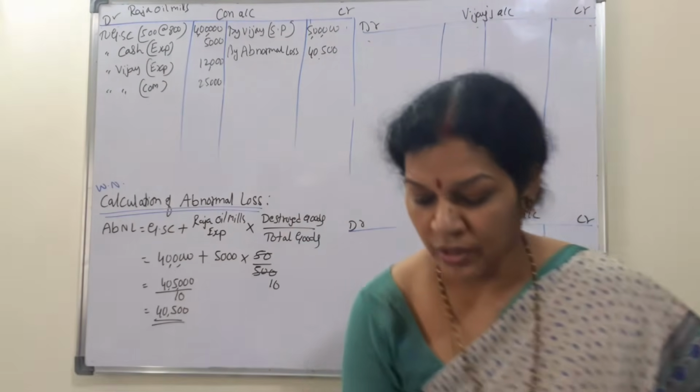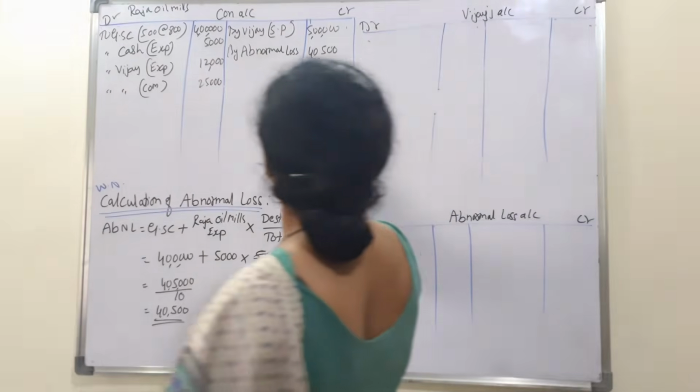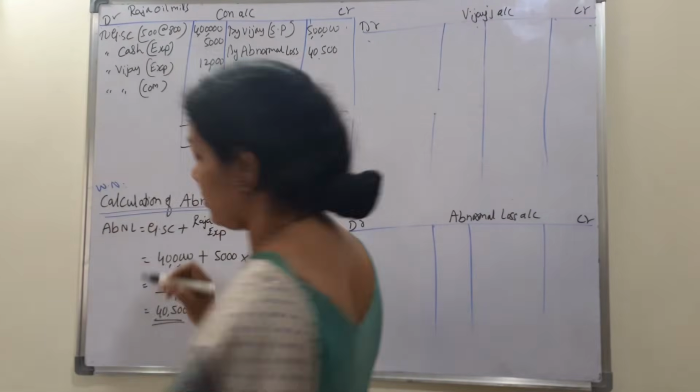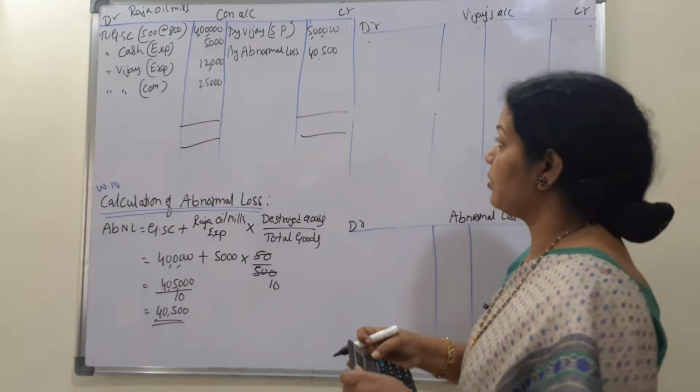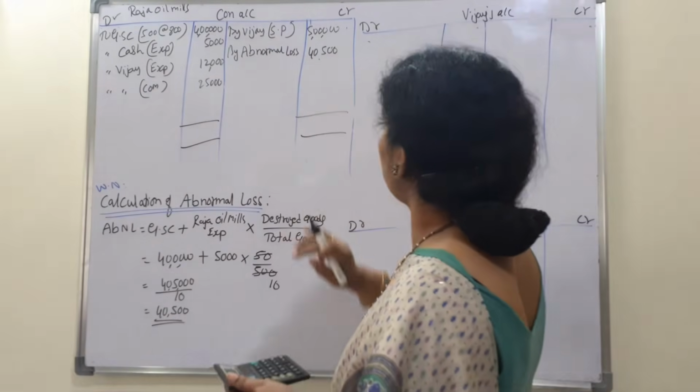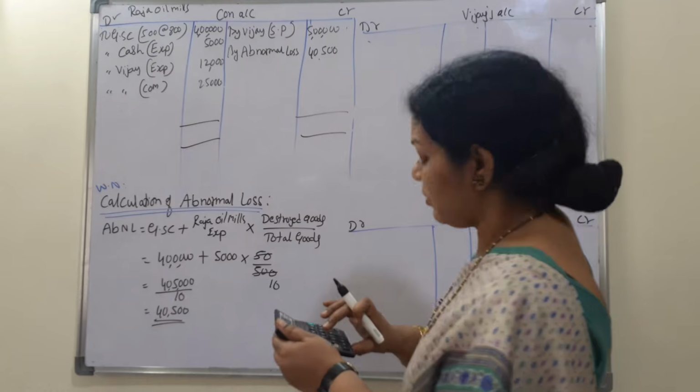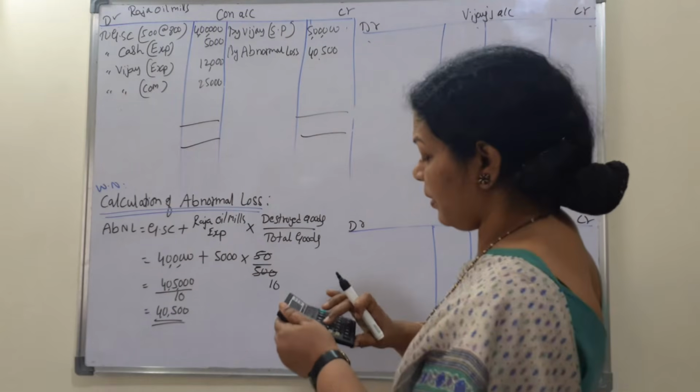That's all. What we'll do first is close this consignment account. So 5 lakh plus 40,500 is 5 lakh 40,500.